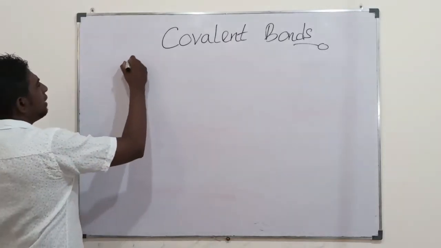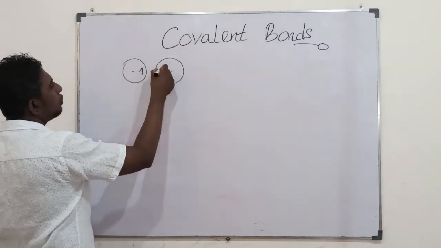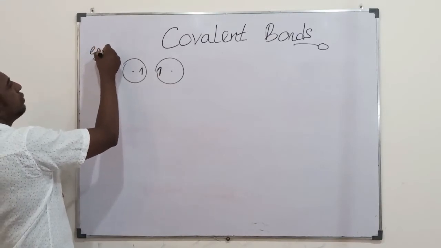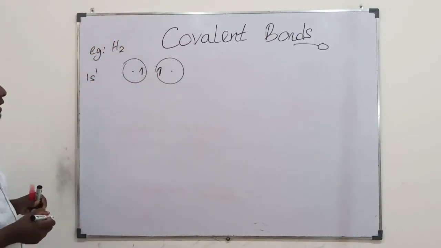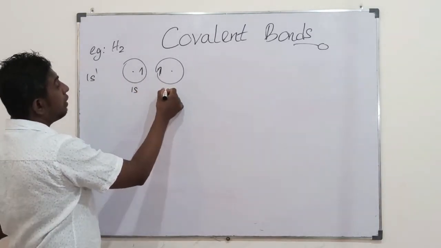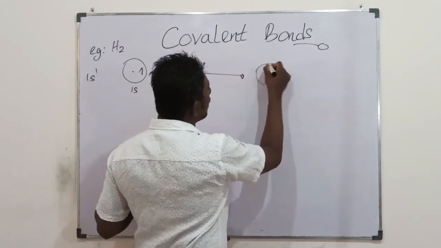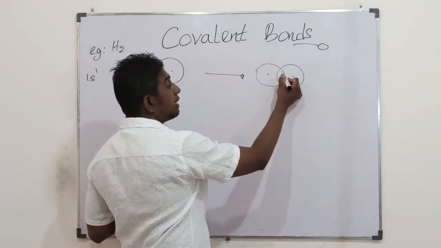Students, it's possible for a spherical s orbital to overlap with another s orbital. For example, H2. H has the electronic configuration 1s1, so 1s would be overlapped with 1s here. Overlapping those would form a molecular orbital in this way, having 2 electrons.